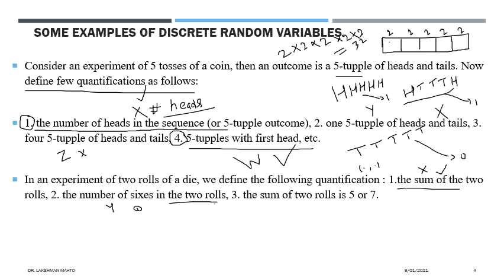Zero. That means if you don't observe any six in that outcome, like if you take outcome 1 comma 1, then there is no six, so that will map to 0. If you take 1 2, that would also map to 0. If you take 1 6, that will map to 1, because there is one 6. If you are taking 6 6, that will map to 2, because there are two sixes. So possible values of y are 0, 1 and 2.